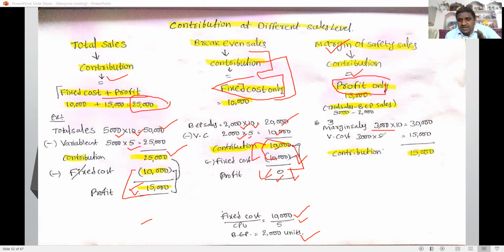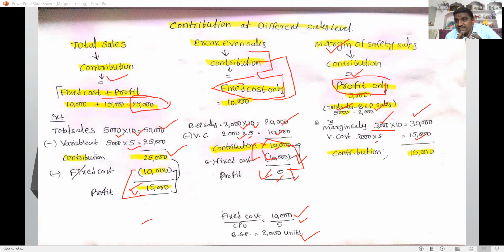Total sales are 5,000 units, BEP sales are 2,000 units. 5,000 minus 2,000 gives 3,000 margin of safety units. 3,000 multiplied by 10 is 30,000 rupees sales. Variable cost is 3,000 multiplied by 5 rupees per unit, which is 15,000. So from sales we deduct the variable cost, and contribution is 15,000.